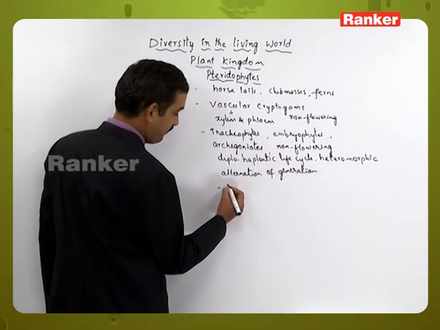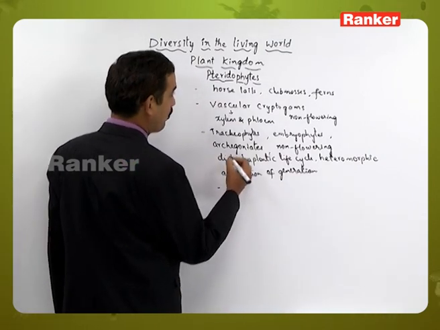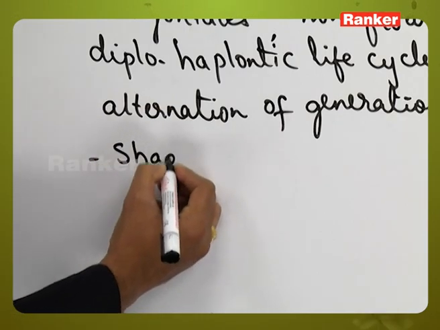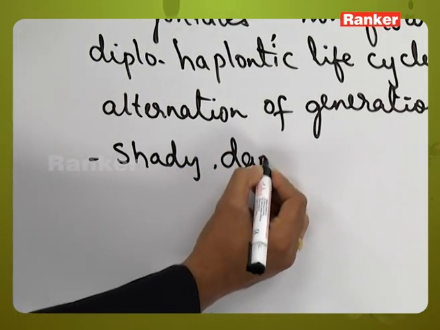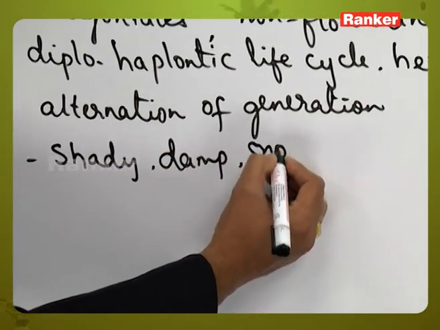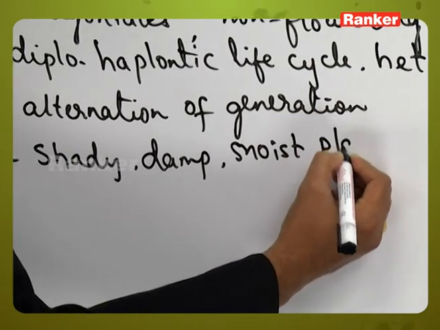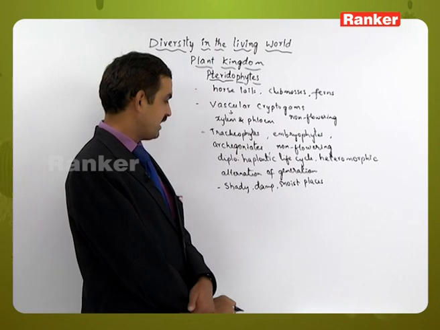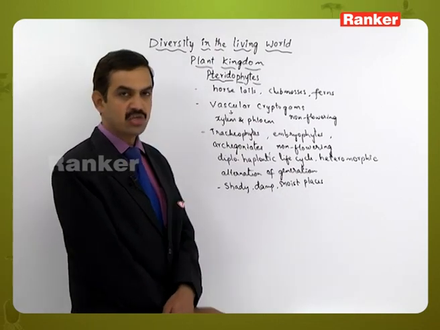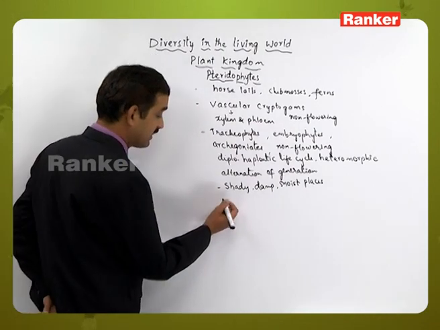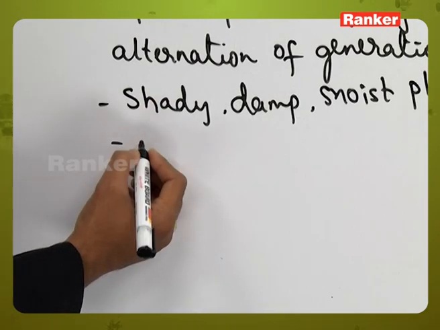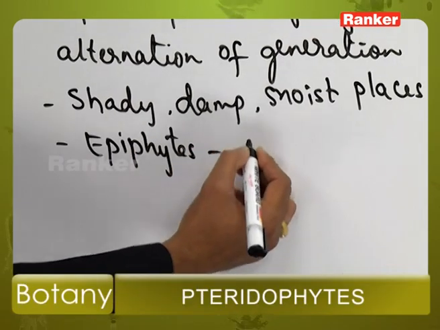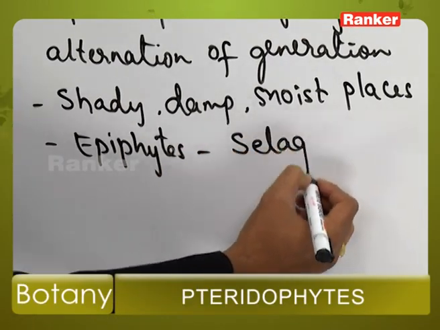Then here, this group of individuals will mostly grow in the shady, damp and moist places. As like bryophytes, these are also growing in the damp, moist and the shady places. And there are some plants which have the ability to grow as epiphytes also, like Selaginella.